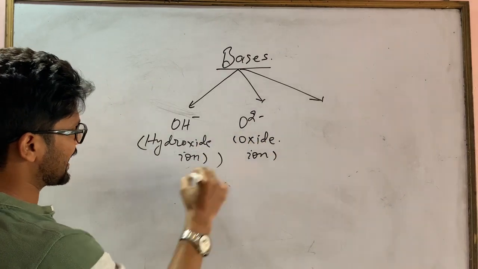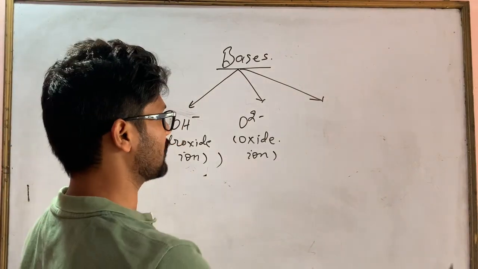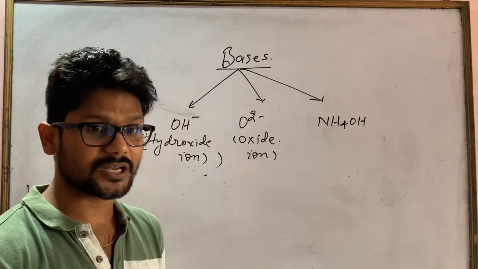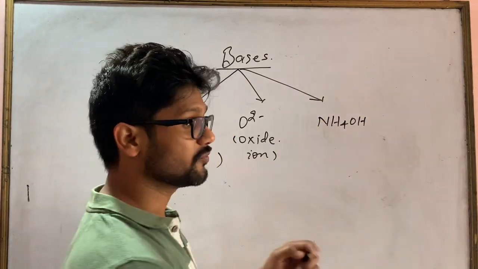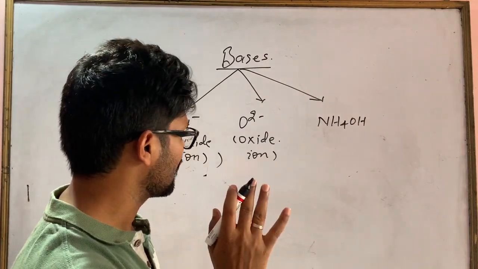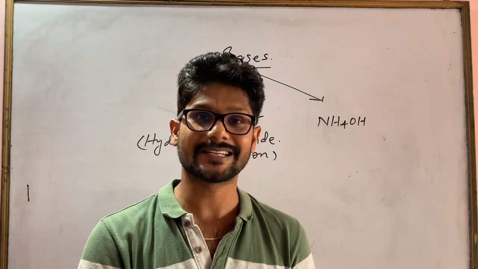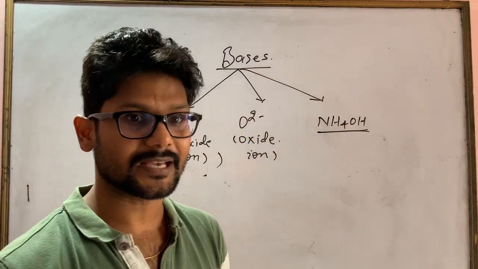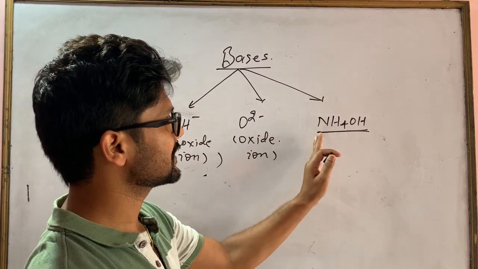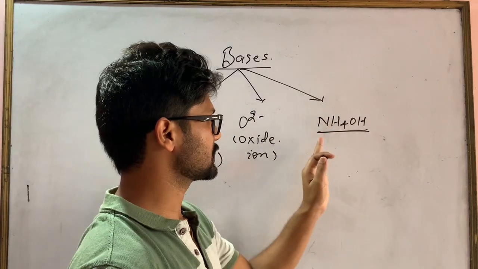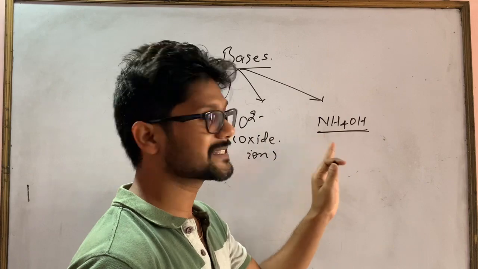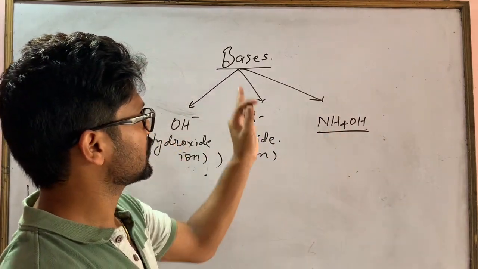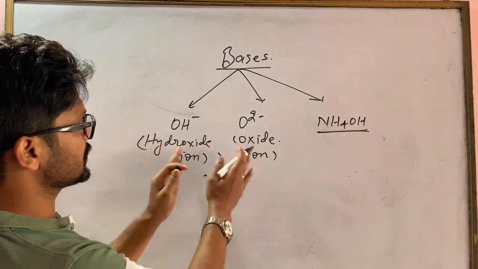And the bases which can also have a non-metal which also contains hydroxide ion, which is also a base. Generally metal hydroxides or metal oxides are bases, but there is only one exception, which is a non-metal. There is no single metal present in this compound, but it is still a base. So this is the third category of base, but mainly you focus on these two.